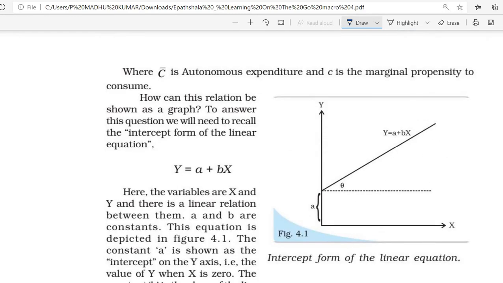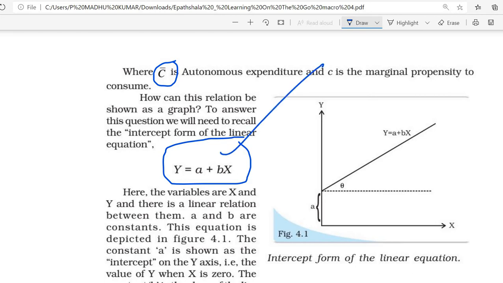Here C bar is an autonomous expenditure. We can write this as a linear equation: instead of y we can write a plus bx. Here A is the autonomous consumption.